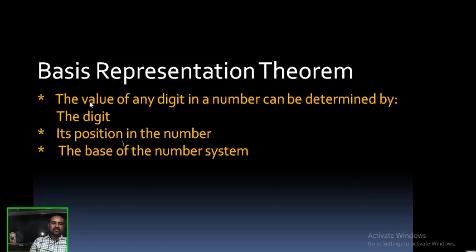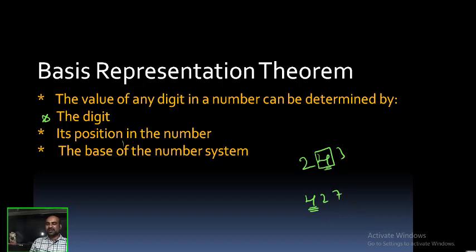So here, the value of a digit in a number can be determined by, for example, a number is given. What is the value of this digit 4? It depends upon three things. For example, 4, 2, 7 given. The value of this 4 depends upon three things. One by one I will explain. First thing is the digit, that is 4 or 3 or 2. So first one is the digit. Second one is its position in the number.